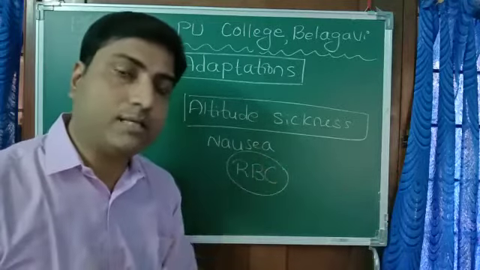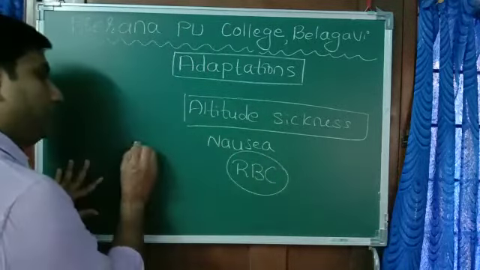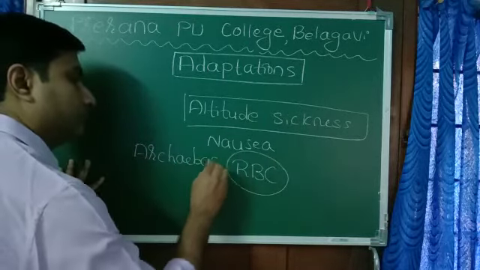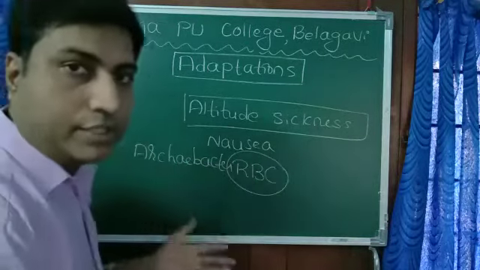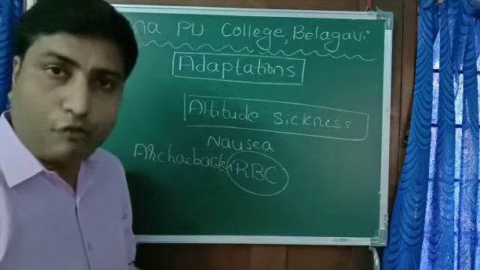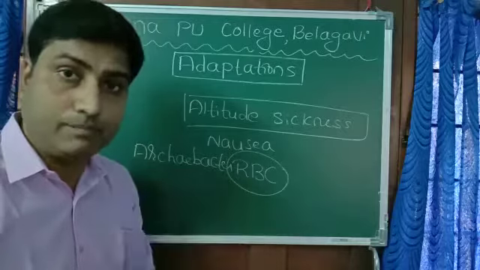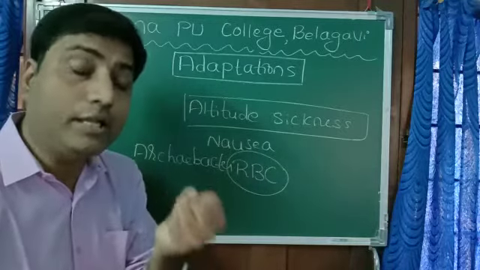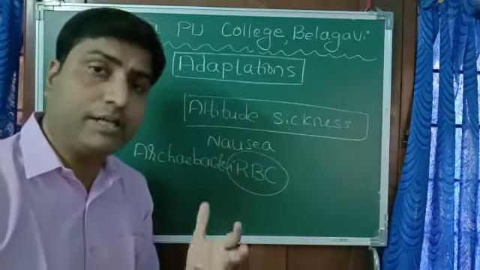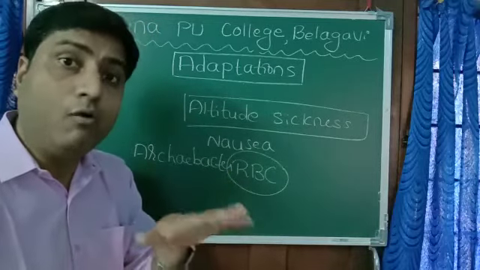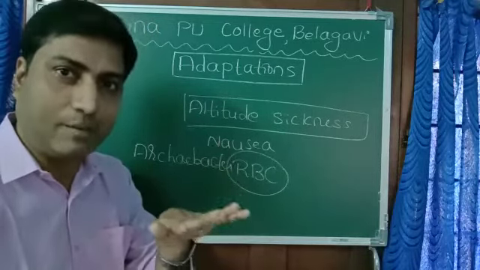I'll give one more example. You know archaebacteria. Last year you studied archaebacteria, like methanogens and thermoacidophiles. All these are archaebacteria which can live in very harsh conditions. Some of them can even live in hot springs where the temperature is more than 100 degrees Celsius. How do they live? That is again physiological adaptation.